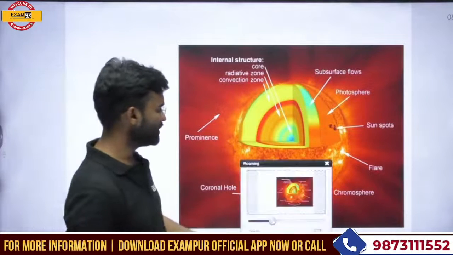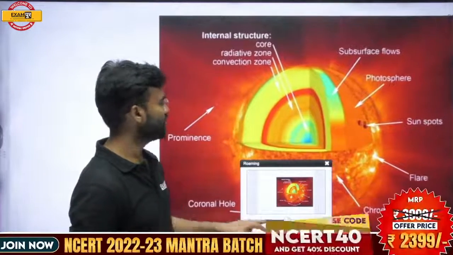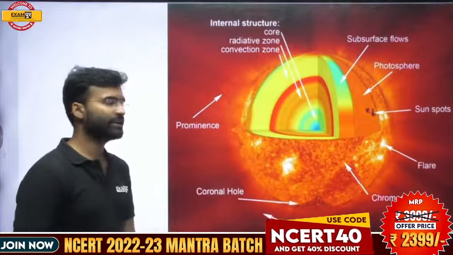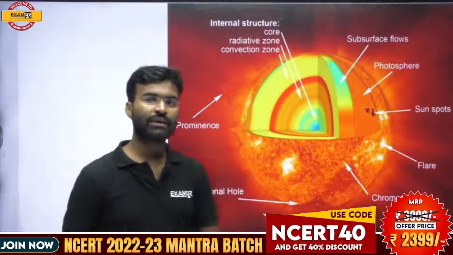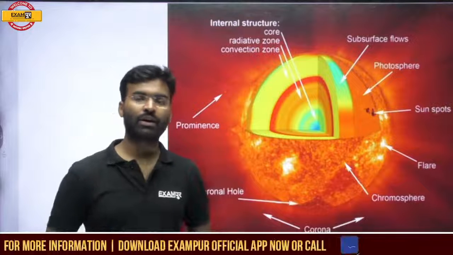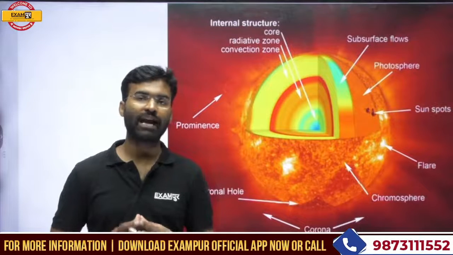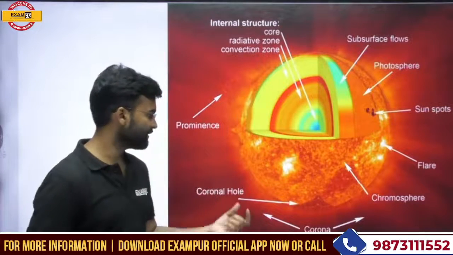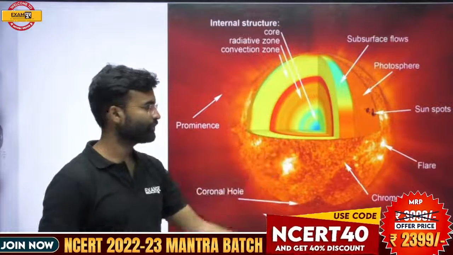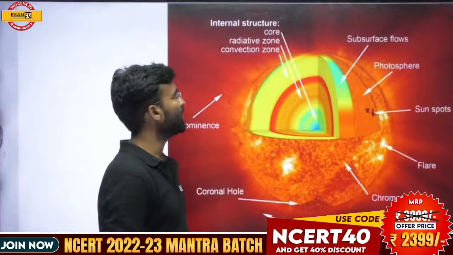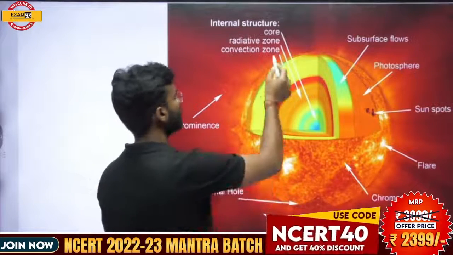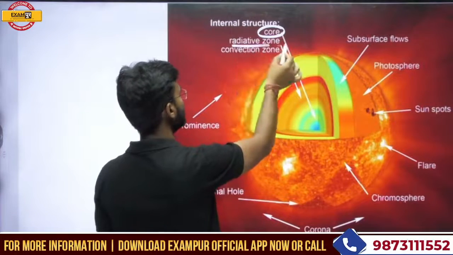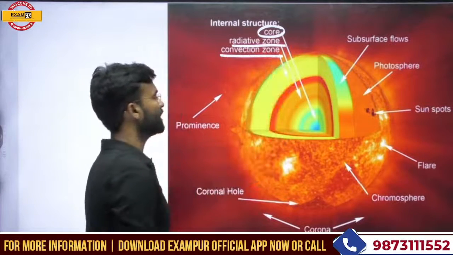Look at this picture of the sun's structure. Scientists recently captured this latest picture of the sun, showing what the surface looks like. The inner part of the sun is called the core, the second is the radiative zone, and the last one is the convection zone.